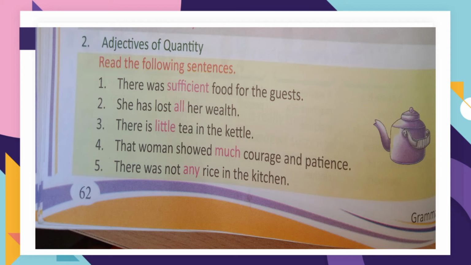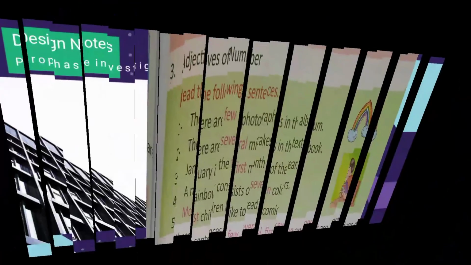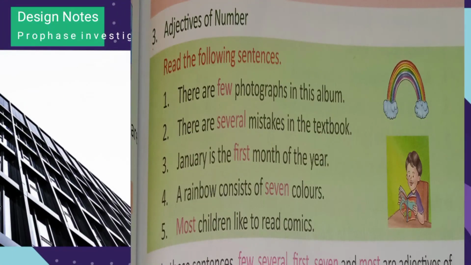Then we have adjectives of number. Adjectives of number, that is how many, countable things, the people which you count. Like, there are few photographs in this album. So photographs, you can count them. So few is adjective of number.